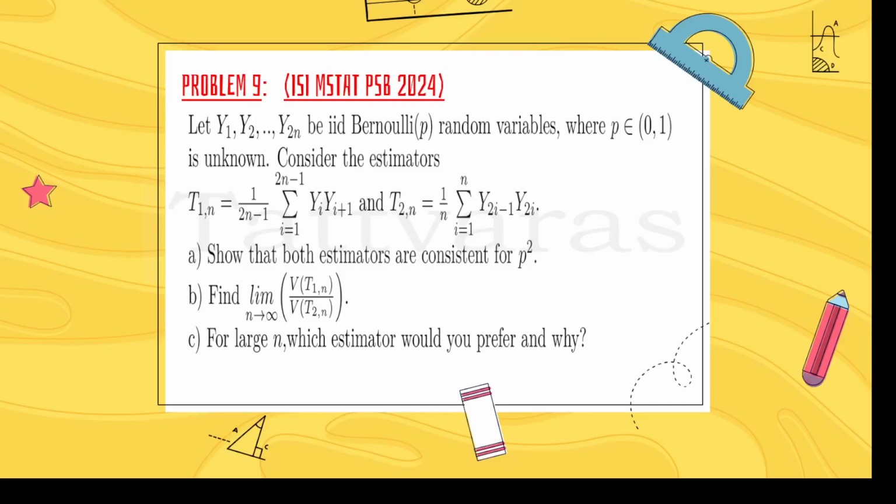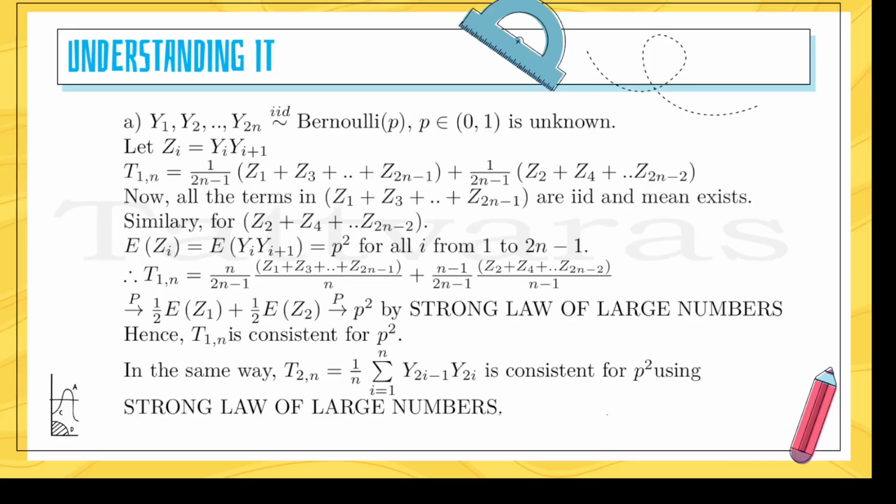So now we know that Y1, Y2, ..., Y2n follow IID Bernoulli(p), where p belongs to (0, 1) is unknown. Next, we define Zi equal to Yi into Yi plus 1. Now, we can write T1n equal to 1 by (2n minus 1) into (Z1 plus Z3 plus ... plus Z2n minus 1) plus 1 by (2n minus 1) into (Z2 plus Z4 plus ... plus Z2n minus 2). Now, why are we writing it like this?